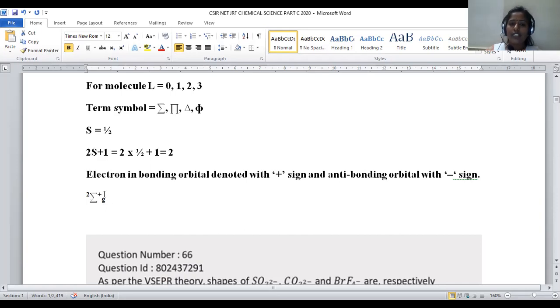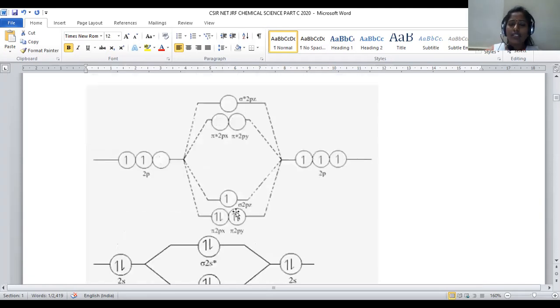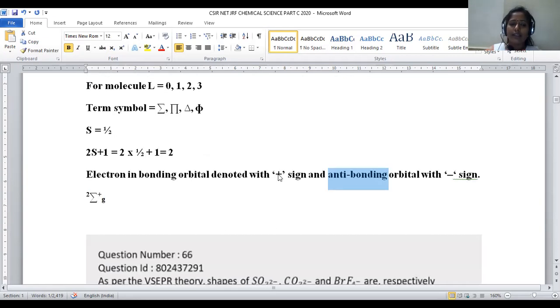Then what is this? Positive. If a positive sign is there, that denotes electrons are present in a bonding orbital. If a negative sign is denoted, that indicates electrons are present in an antibonding orbital. Where the valence electron resides, it is a sigma bonding orbital. This is a bonding orbital. Hence, it is assigned a positive sign.